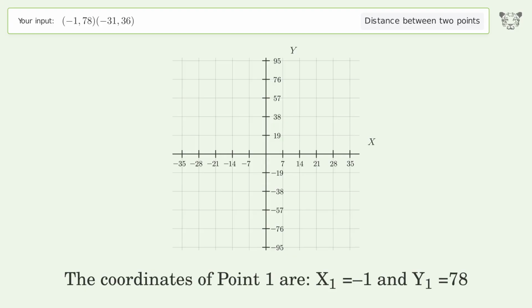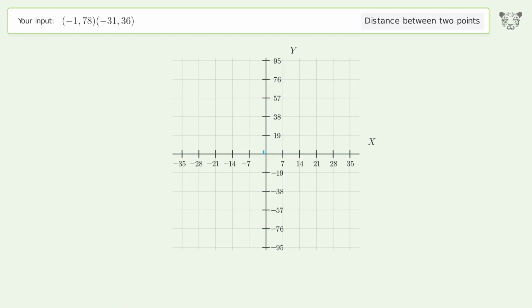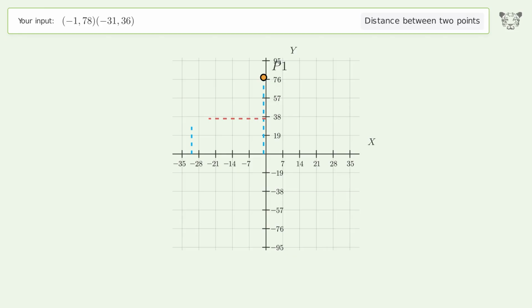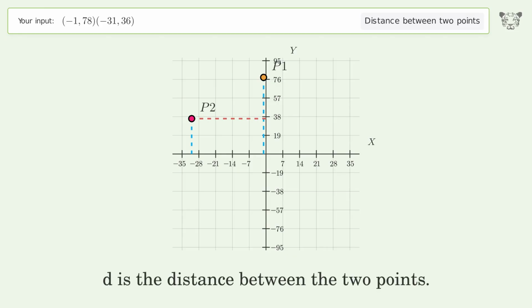The coordinates of point 1 are x1 equals -1 and y1 equals 78. The coordinates of point 2 are x2 equals -31 and y2 equals 36. D is the distance between the 2 points.